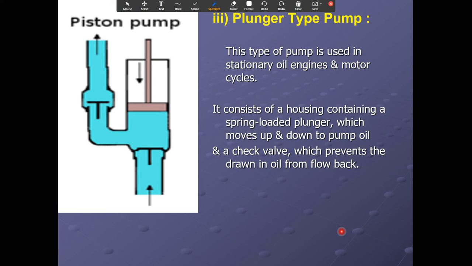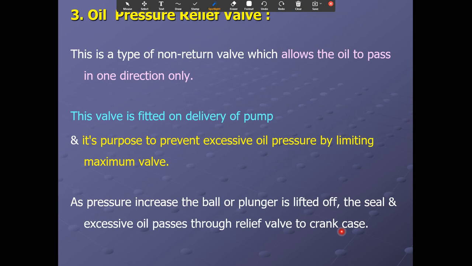This is a plunger type of pump. This type of pump is used in stationary oil engines and motorcycles. It consists of a housing containing a spring-loaded plunger which moves up and down to pump oil, and a check valve which prevents the drawn-in oil from flowing back.